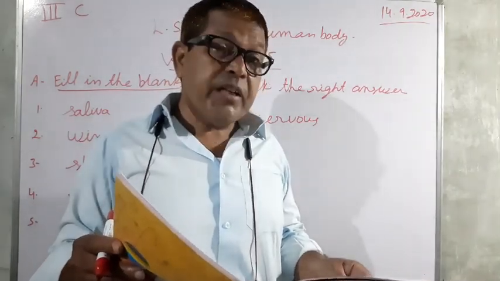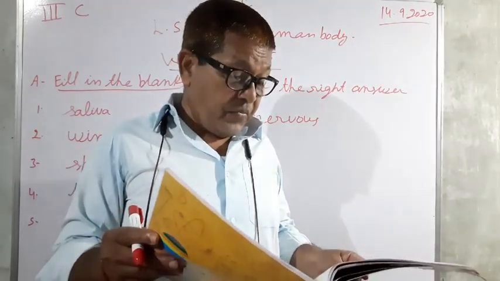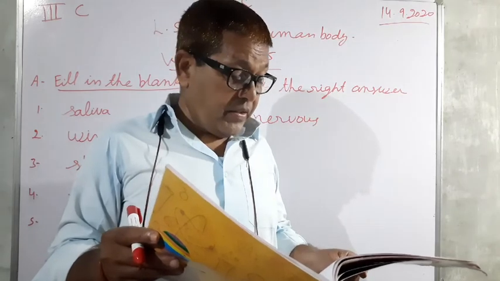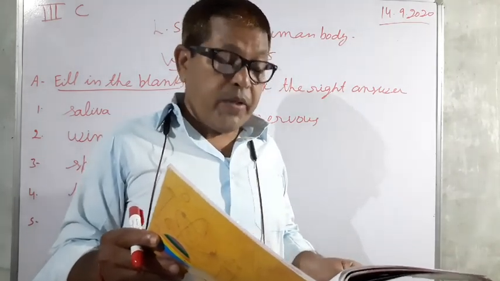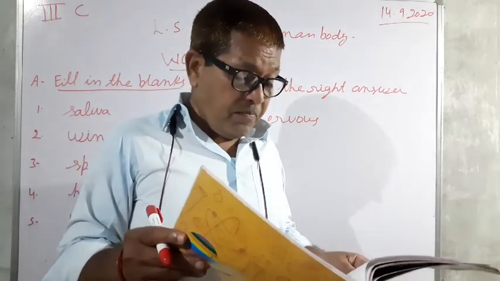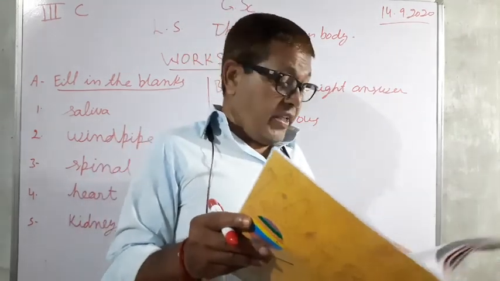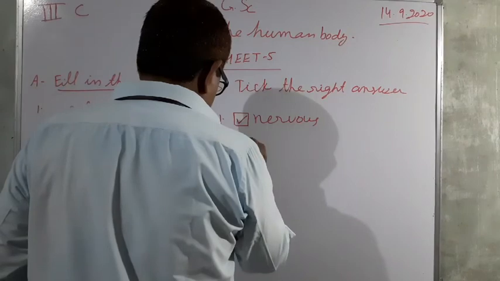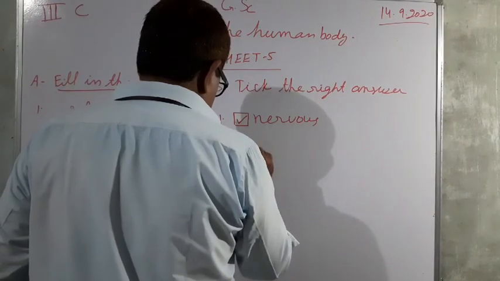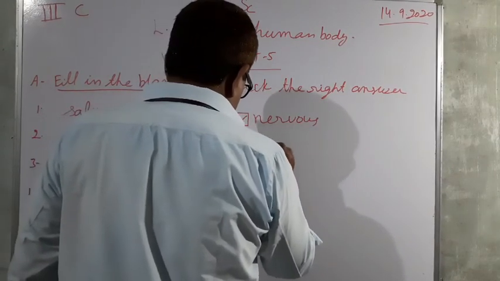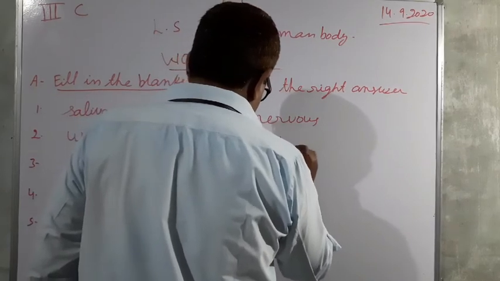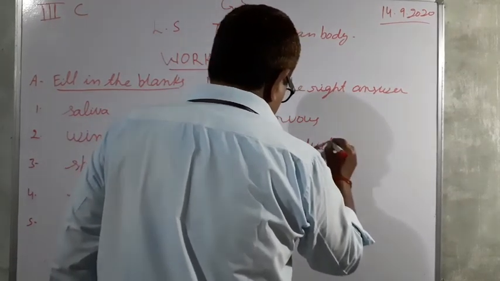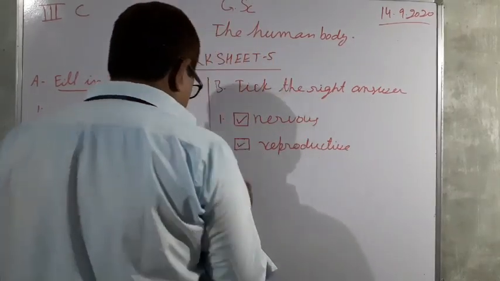So here the reproductive system helps men and women to have young ones. So you have to make the tick again in the reproductive.